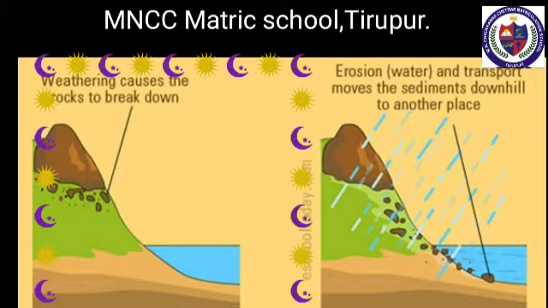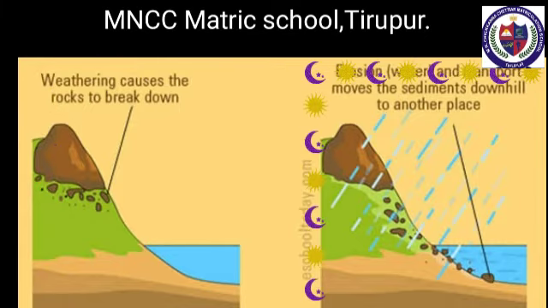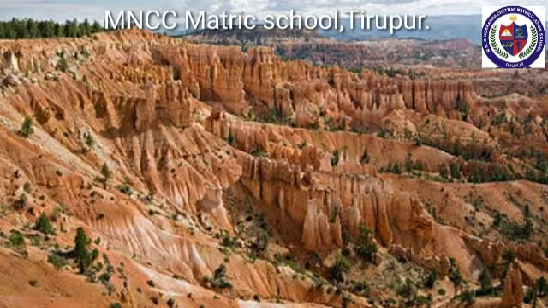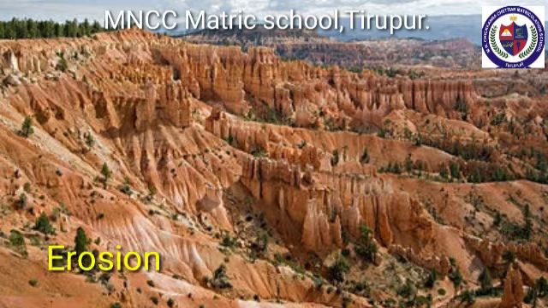Weathering is the breaking and falling apart into small pieces of the rocks on the earth's surface. Erosion is the wearing down of the landscape by different agents like water, wind, ice, and sea waves. The eroded material is carried away by water and eventually deposited. So, this is called deposition.